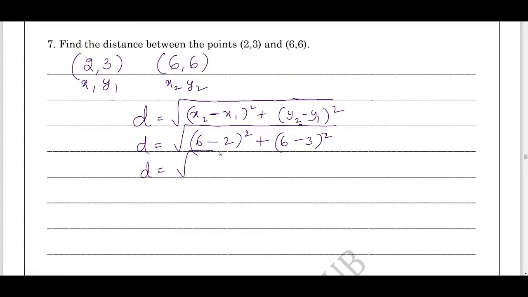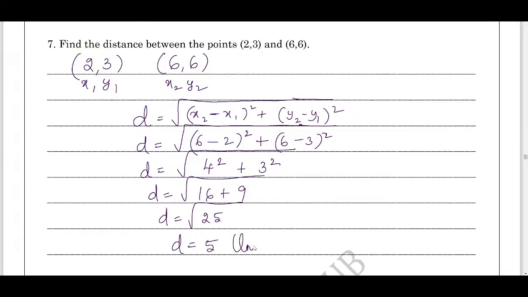D equals square root of 6 minus 2 is 4 square plus 6 minus 3 is 3 square. Now 4 square is 4 into 4, that is 16, plus 3 square is 9. Now D equals square root of 16 plus 9. What we get is 25. Now D equals square root of 25 is 5, and you should also write the units, that is D equals 5 units. Students, do repeat the formula with me.